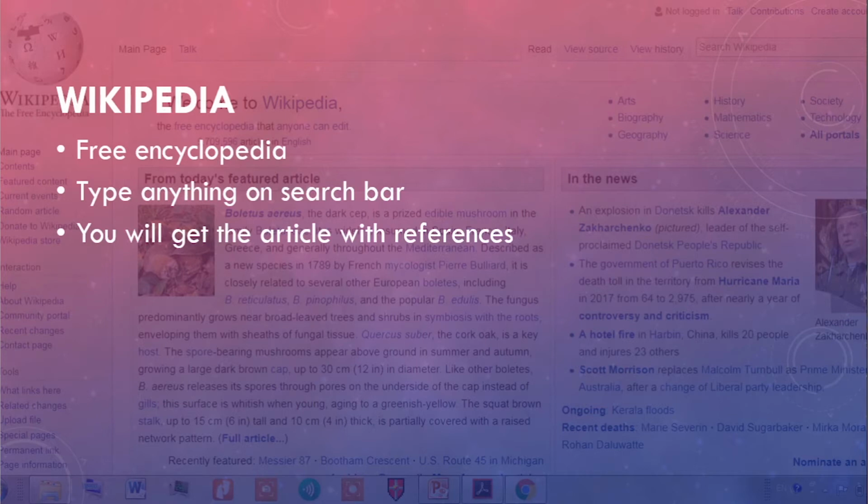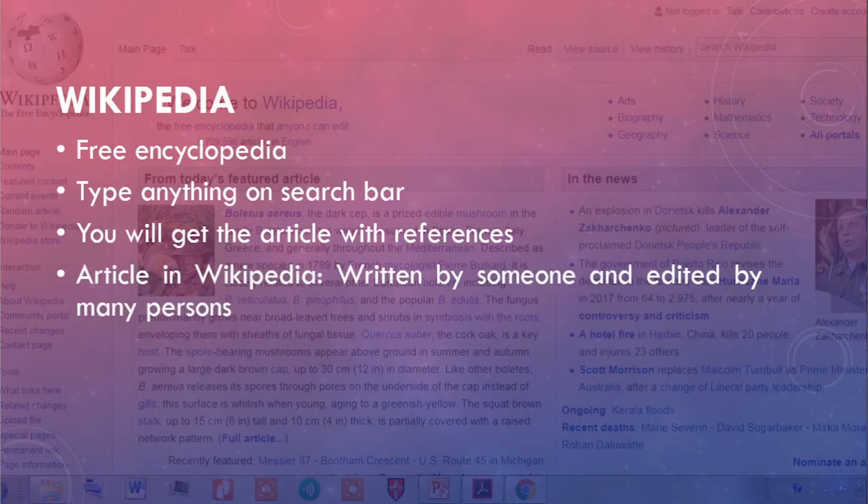A particular article is written by someone and edited by a lot of persons. So with Wikipedia, for a particular article you will have only a single page, and if you want to contribute, you can edit. You can contribute in that particular page only.